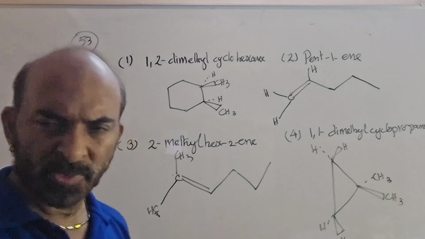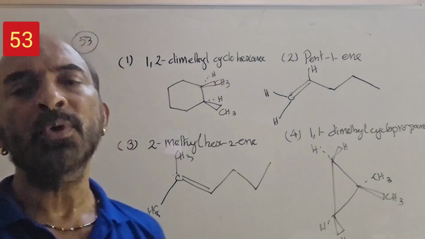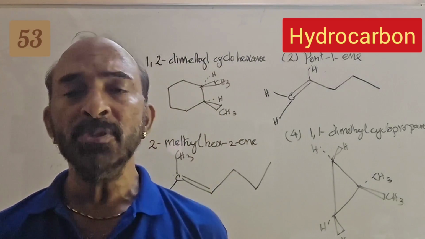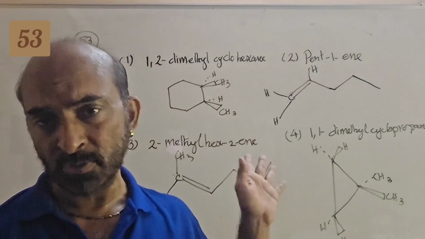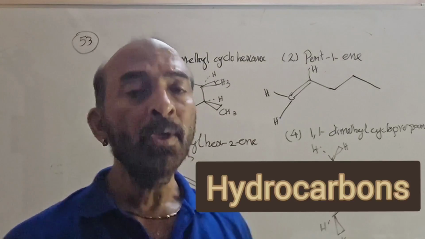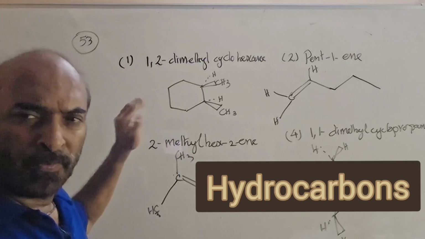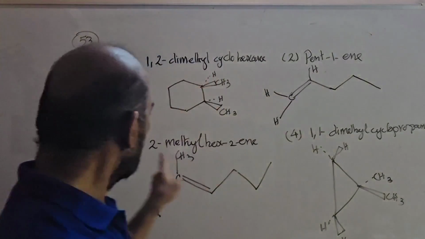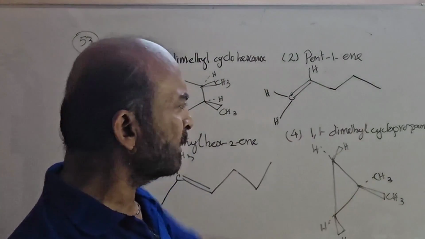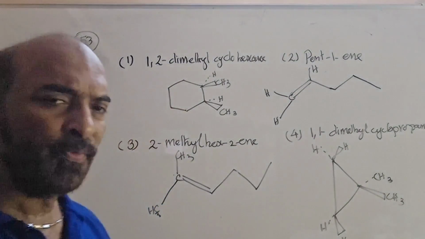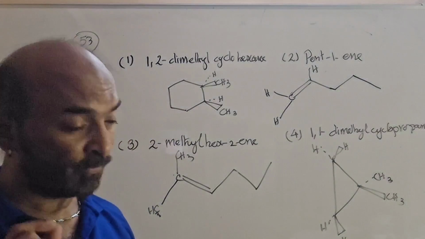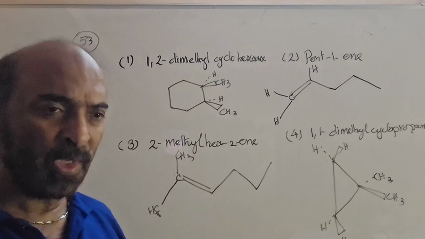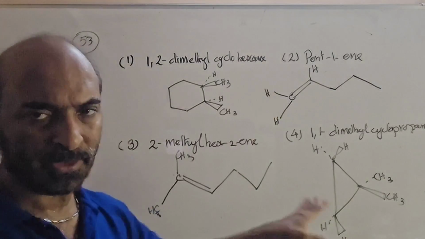See the next question, question number 53. This is also from organic chemistry, and the question discusses geometrical isomerism. You are asked to find out which among these 4 compounds shows geometrical isomerism. The 4 options given are 1,2-dimethyl cyclohexane, pent-1-ene, 2-methyl hex-2-ene, and 1,1-dimethyl cyclopropane. Listen, they have given in the question only the names. They haven't given the structures or formulae, so it is a pure risk that you have to draw the 4 structures without any mistake.